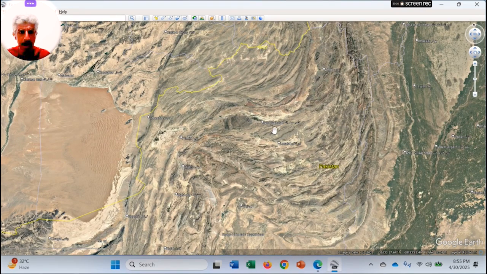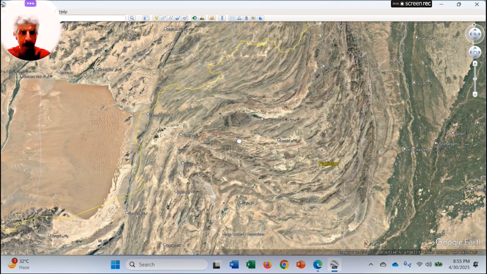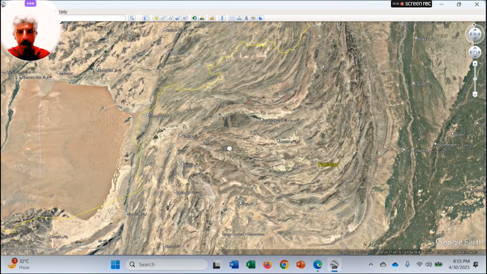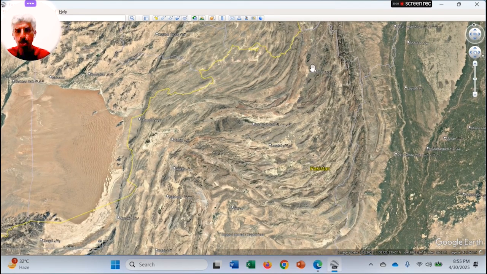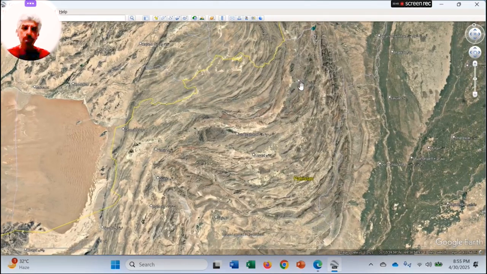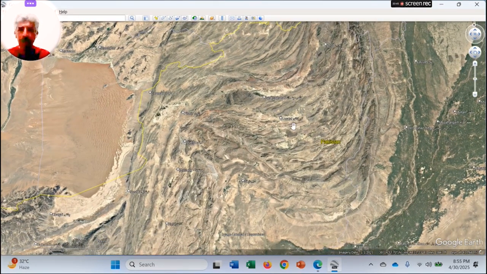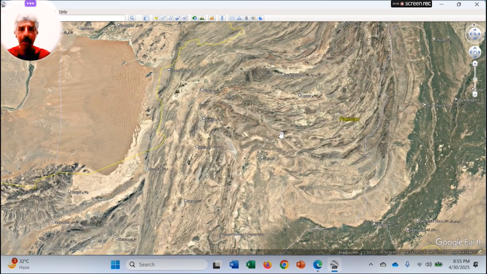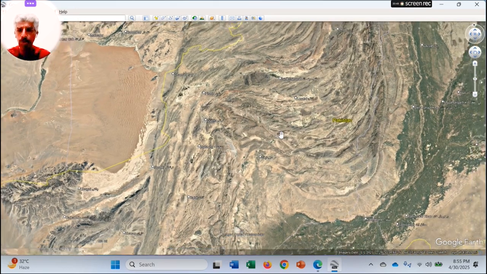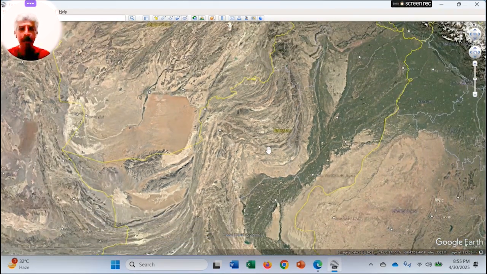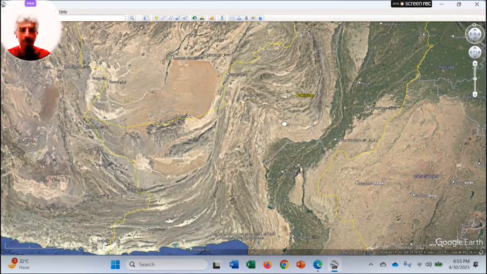You can see here Kila Saifullah, Pishin, the Chaman border, Quetta here, and Zhob district in the further northeast side of Balochistan. So all these areas have some importance. You can't say that these rugged lands are useless and have nothing, but they have much in them.